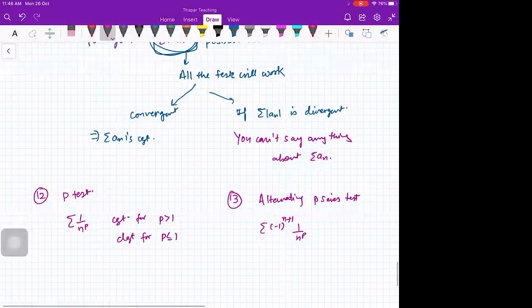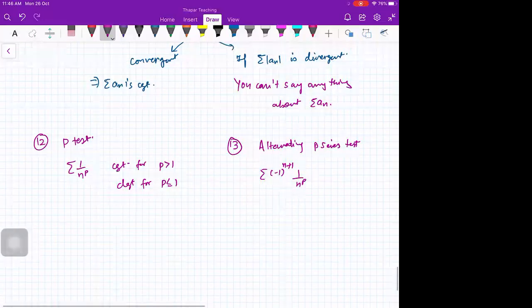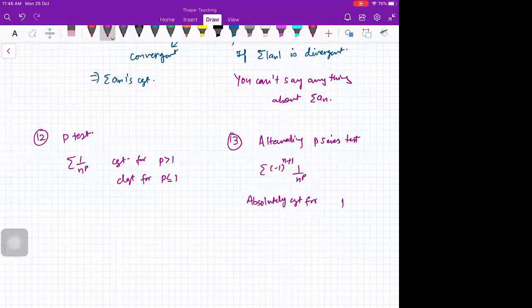This is absolutely convergent for p greater than 1, conditionally convergent for 0 less than p less than or equal to 1, and divergent for p less than or equal to 0.